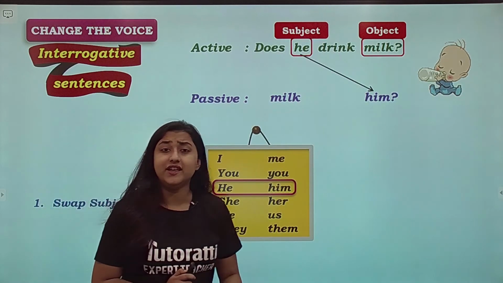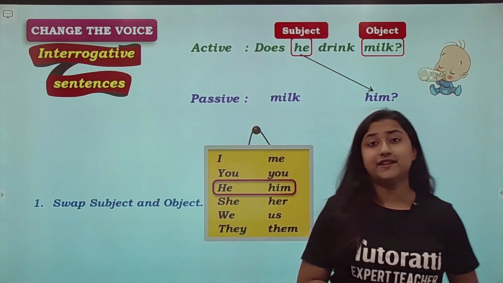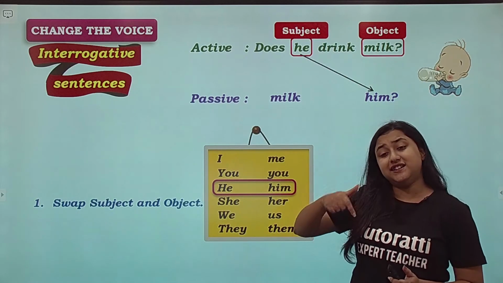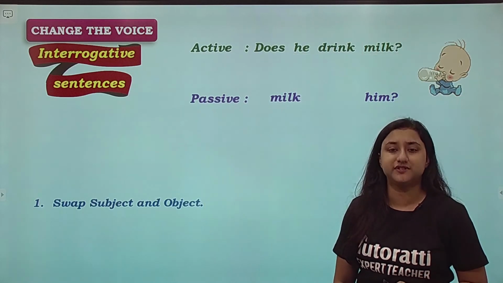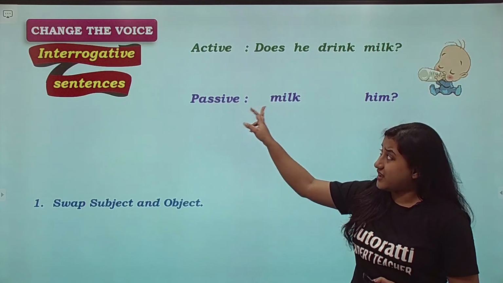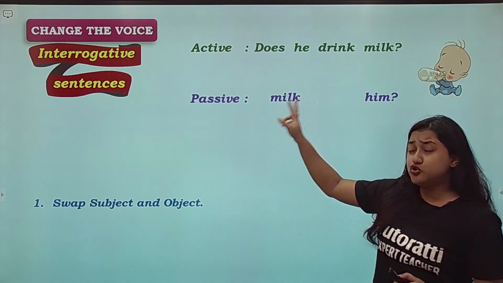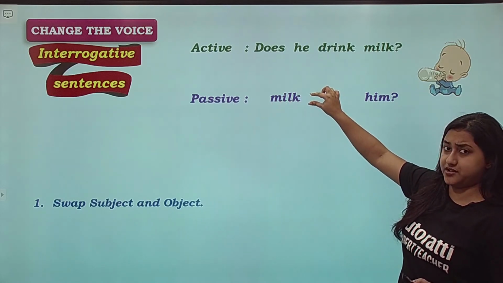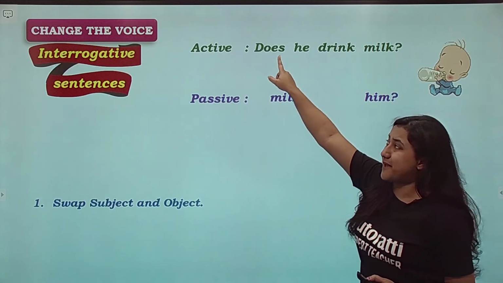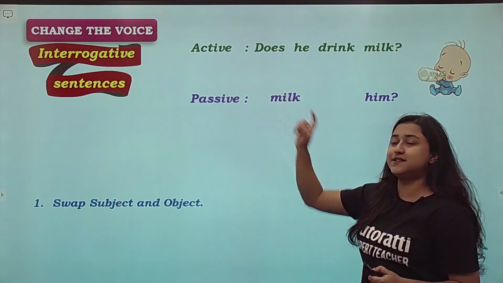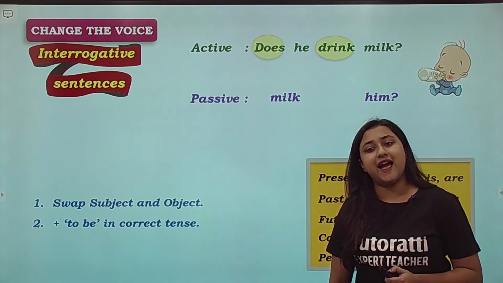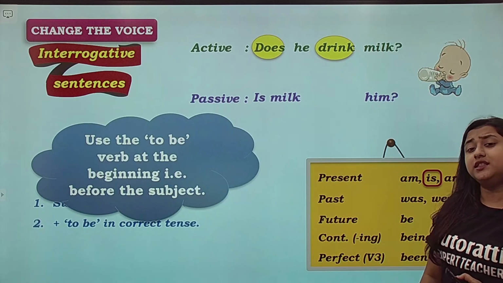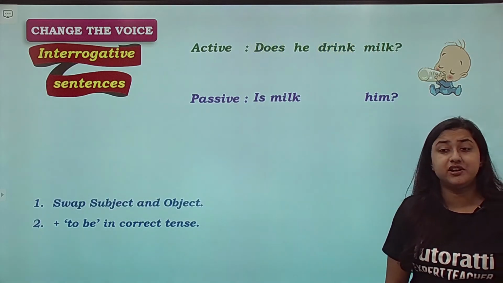Add to be in the correct tense. टेंस कौन सा है देखो, does he drink milk. Does is in the present tense, तो present tense में हम क्या use करते हैं, हम is use करते हैं. But since हमको answer भी question के form में चाहिए, usually what do we do, we place the is after the subject. Here since it is a question, यहाँ पे ये पहले था ना subject से पहले, तो हम is भी subject से पहले लगाएंगे. Okay, so we'll add is because does is present. Is milk. Third step, add past participle of the verb.